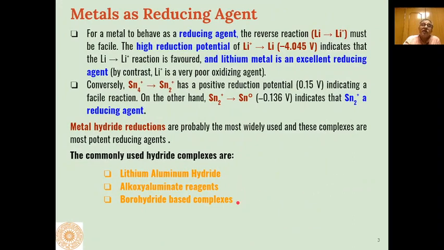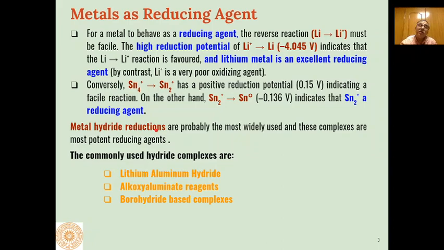The reagents which cause reduction are called reducing agents, and the ability of a metal to act as a reducing agent depends on the reduction potential of that metal. The higher the reduction potential of the metal, the higher its ability to reduce different types of organic compounds.